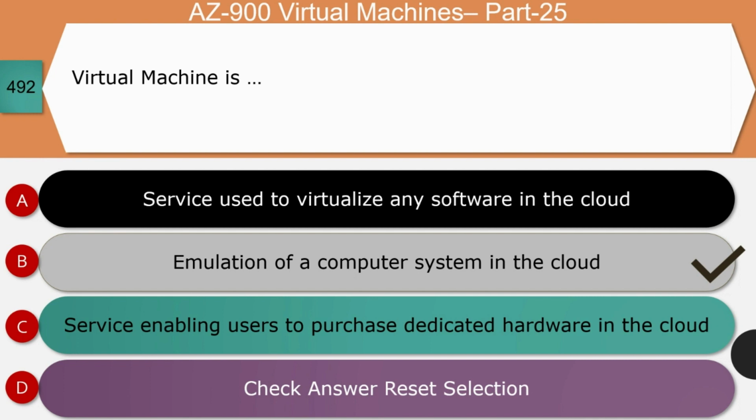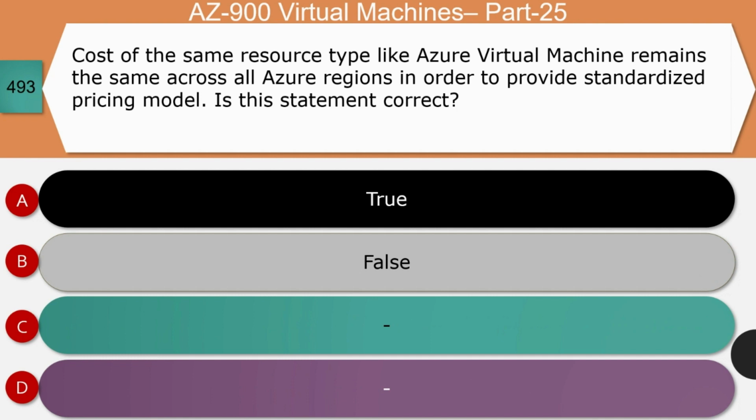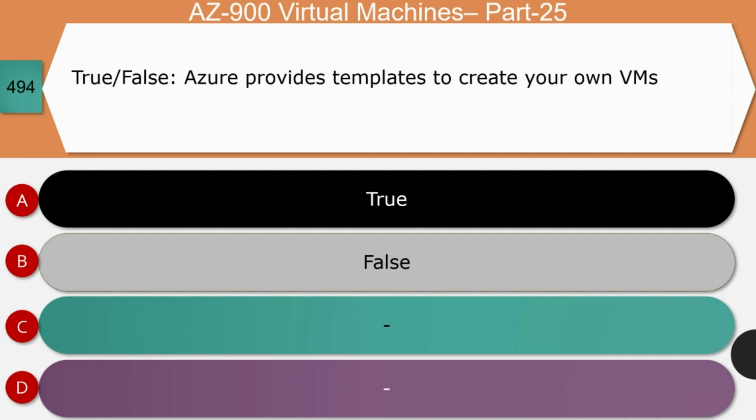It allows customers to emulate multiple computer systems using a single physical machine. Next question: cost of the same resource type, like an Azure Virtual Machine, remains the same across all Azure regions in order to provide a standardized pricing model. Is this statement correct? Option A, true. Option B, false. The right answer for this question is option B, that is false. Prices of Azure services vary from region to region, and so option B is the correct answer.